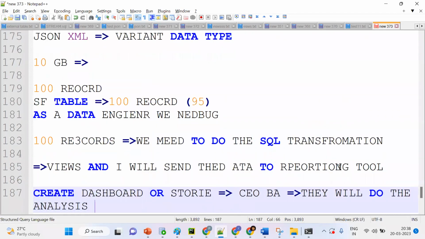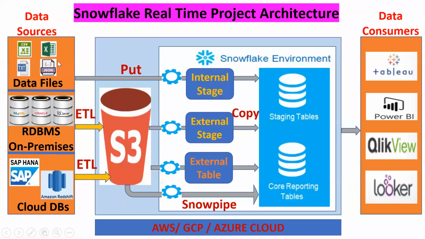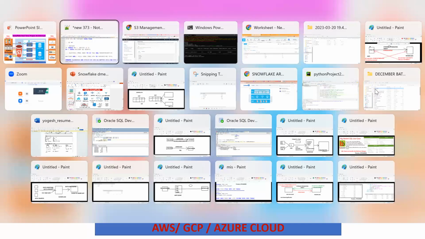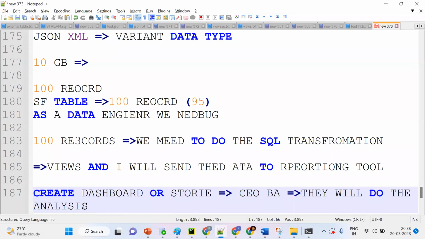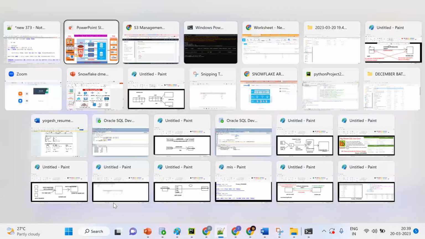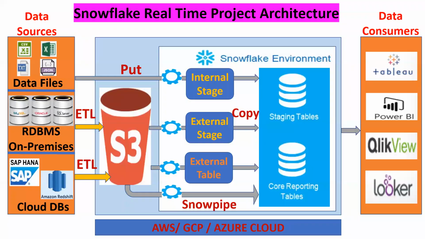Suppose you have data like this, tell me, can a business analyst understand it? Because the data is separate here, I am bringing all this data into one place, so that I can do the SQL transformation and give this data to Power BI. They will create dashboards, and the BA or the CEO or other people can understand what my business is. How can I improve this? So the main purpose is, how can I improve my business? That's the ultimate goal. For this purpose we are bringing all this data into one place. Any doubts as of now?